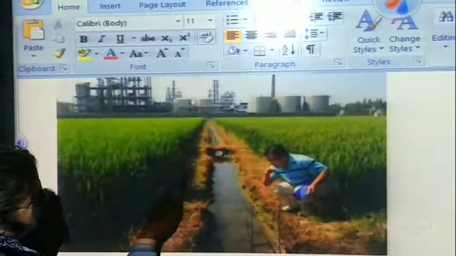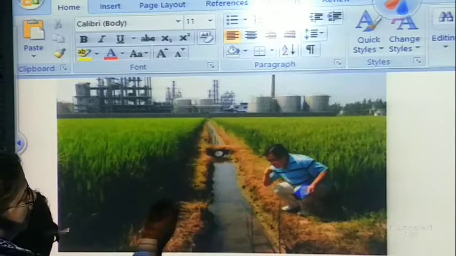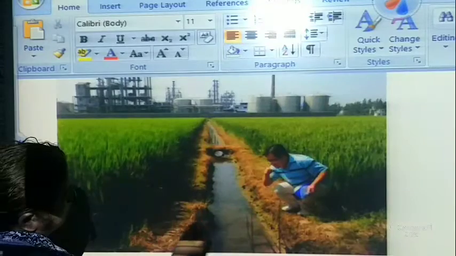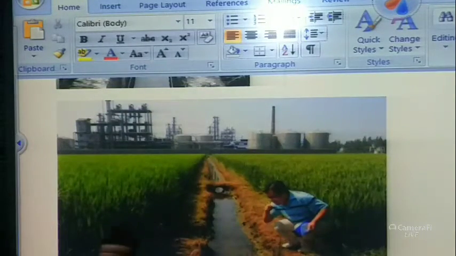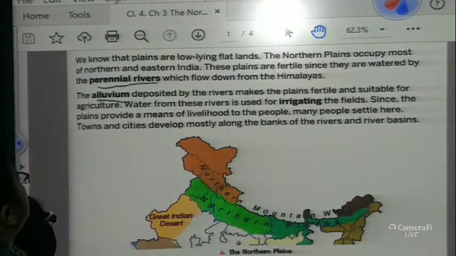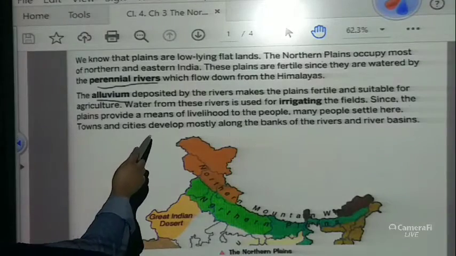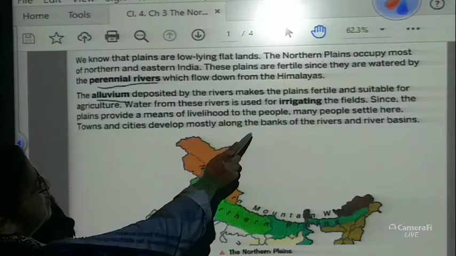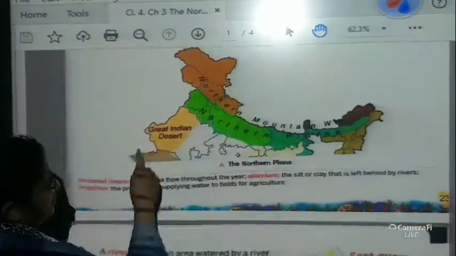This is another way of irrigating the land. Both the sides are getting water from this water, so both the fields are getting irrigated. Okay, let's go back to our chapter. Since the plains provide the means of livelihood to people, many people settle here. Towns and cities develop mostly along the banks of the rivers and the river basins.